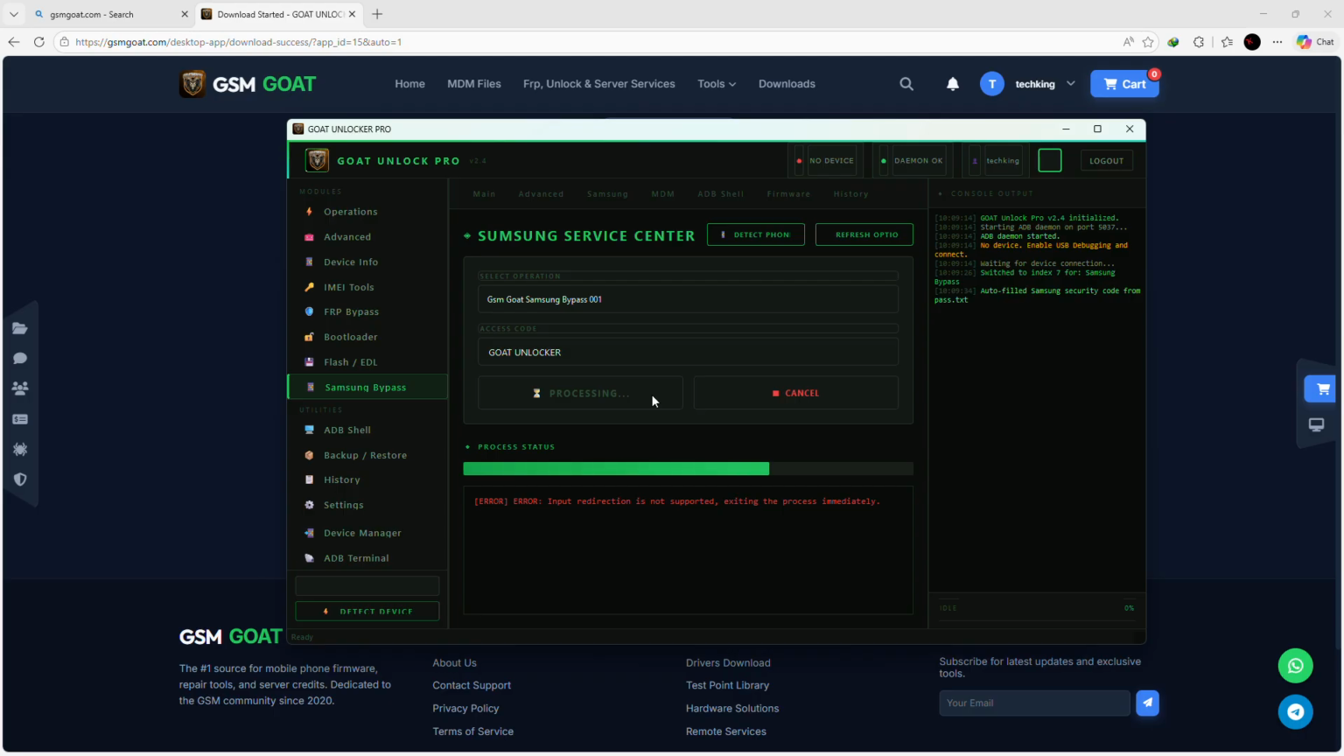As you can see, it has an error because you have not connected a device. So we have to connect our device. When ready, then start the process. As you can see, error, input redirection not supported. Exiting the process immediately. So for those who have the devices, this is the procedure. Simple and straightforward. You just enable ADB and click GSM GOAT Bypass 001, and you'll be done. Enjoy your tool.